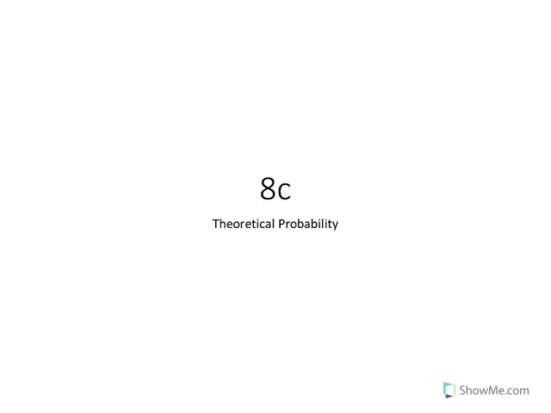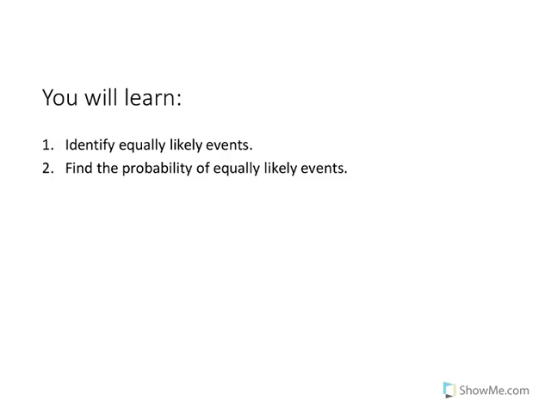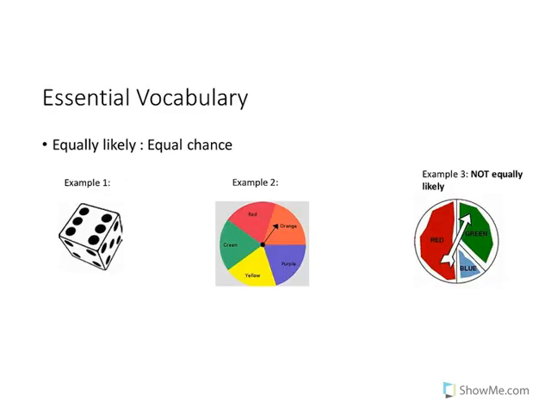8C, theoretical probability. In this chapter, you'll learn about identifying equally likely events and also the probability of these events. Now, theoretical probability is about what you think the chances are. It's a very educated, intelligent guess based on information. So,